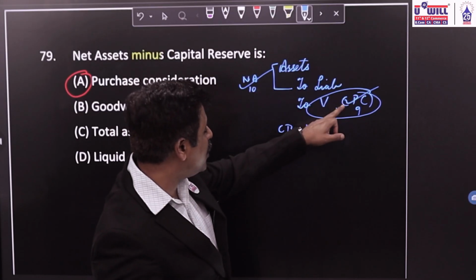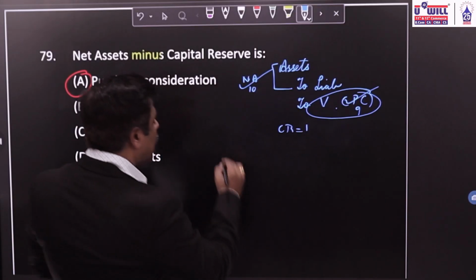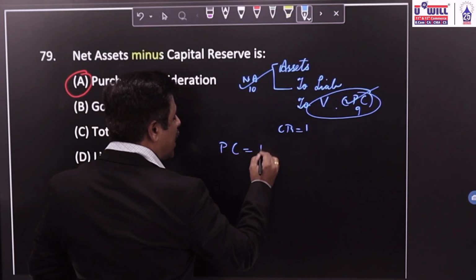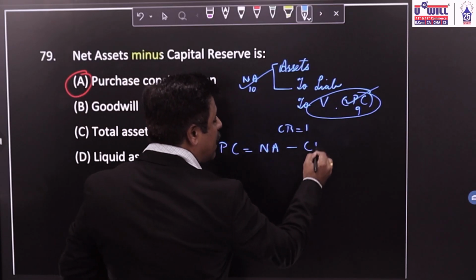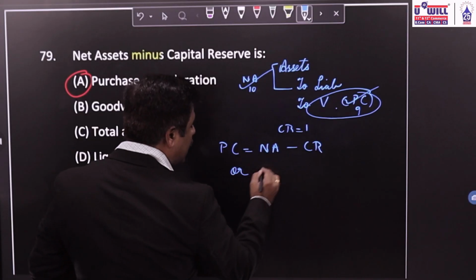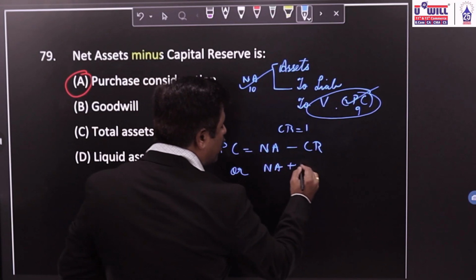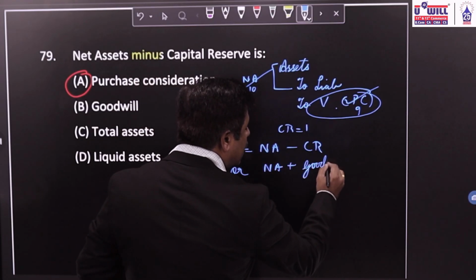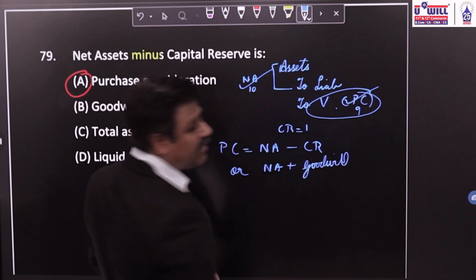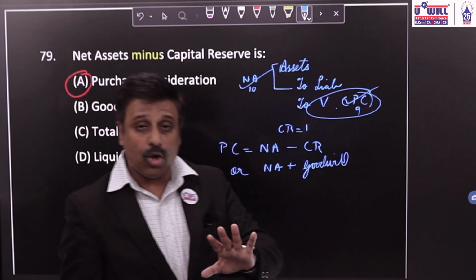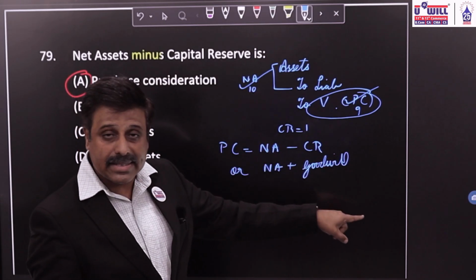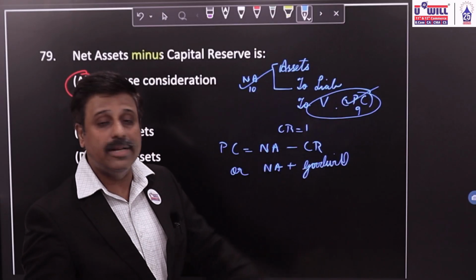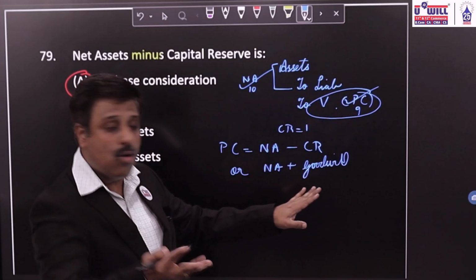So always remember, purchase consideration will be equal to either net assets minus capital reserve or net assets plus goodwill. Okay, you can write down these two things somewhere. Goodwill, we are paying more, so we add it.